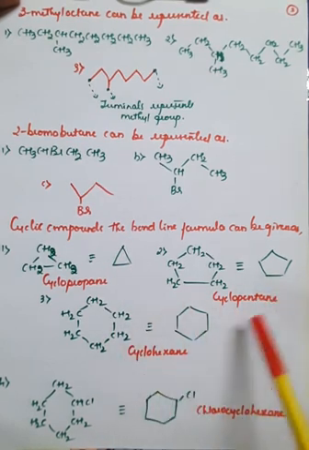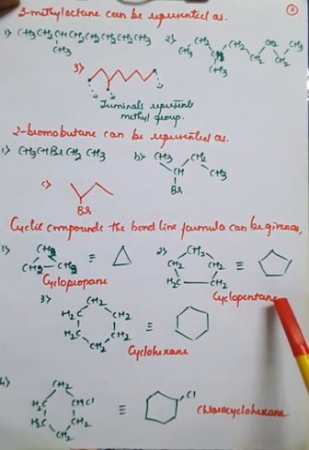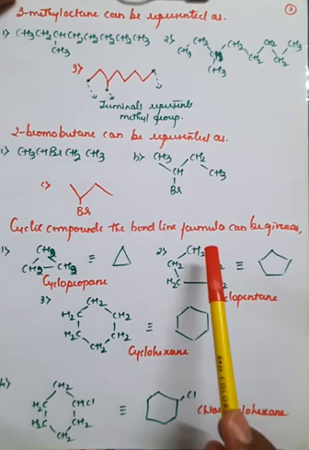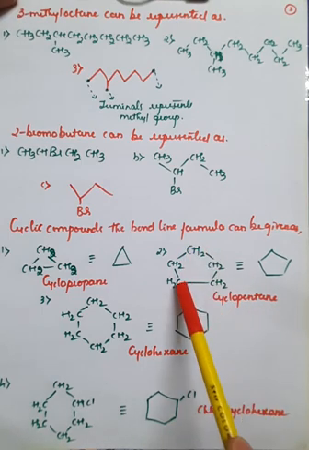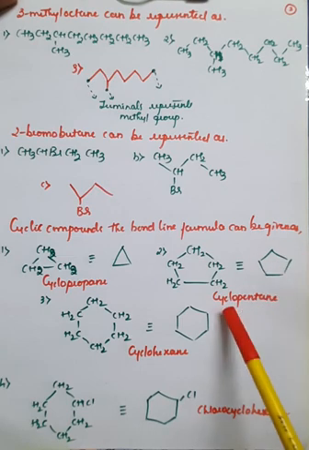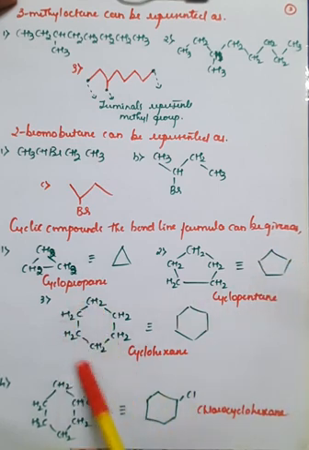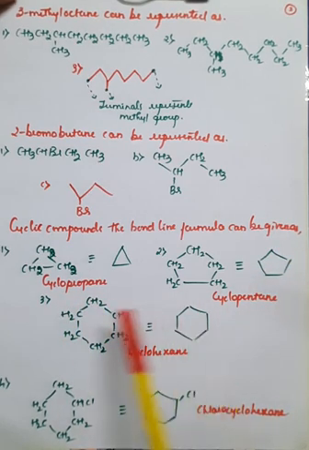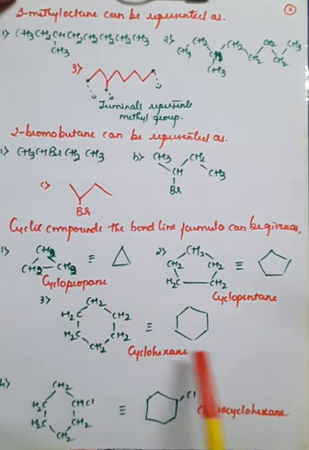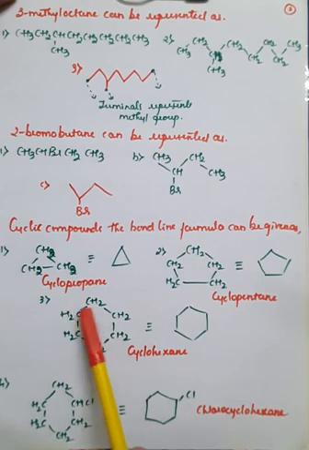Similarly, if you take cyclopentane, cyclopentane means there are 5 carbon atoms. Since it is cyclo, it is in the form of a cyclic structure: CH2, CH2, CH2, CH2, CH2. So this structure represents cyclopentane, which means an arrangement of 5 carbon atoms. If you take hexane, hexane means the arrangement of 6 carbon atoms: CH2, CH2, CH2, CH2, CH2, and CH2. This is generally the structure of cyclohexane, in the form of a ring.